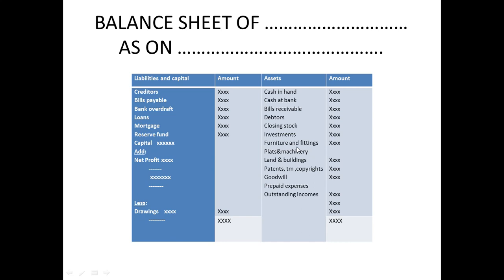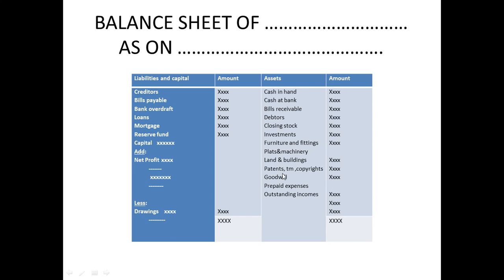How do we get the benefit? Suppose I have written a book, so I am going to get an amount for that. If I have written a book, the publisher will pay me a certain amount every year as long as they are using that book. So it is my right. As long as they are using my book, they have to give me a certain prescribed amount. So it's a benefit for me, isn't it?